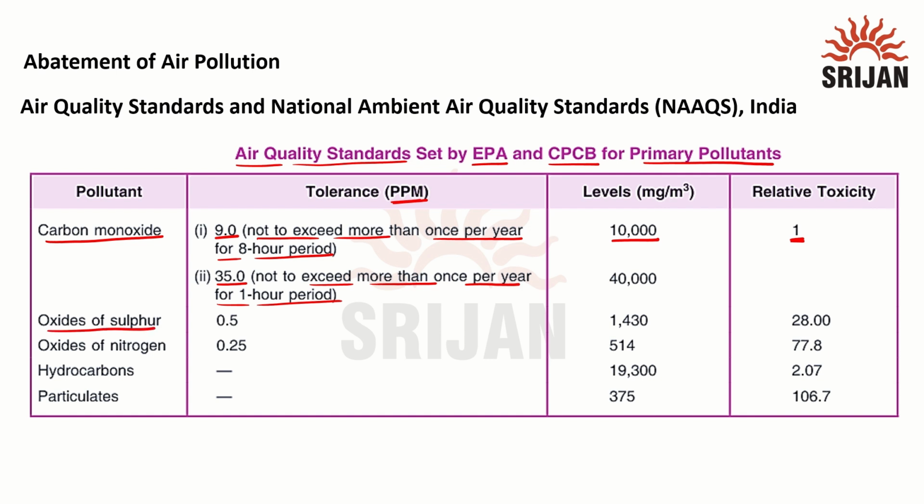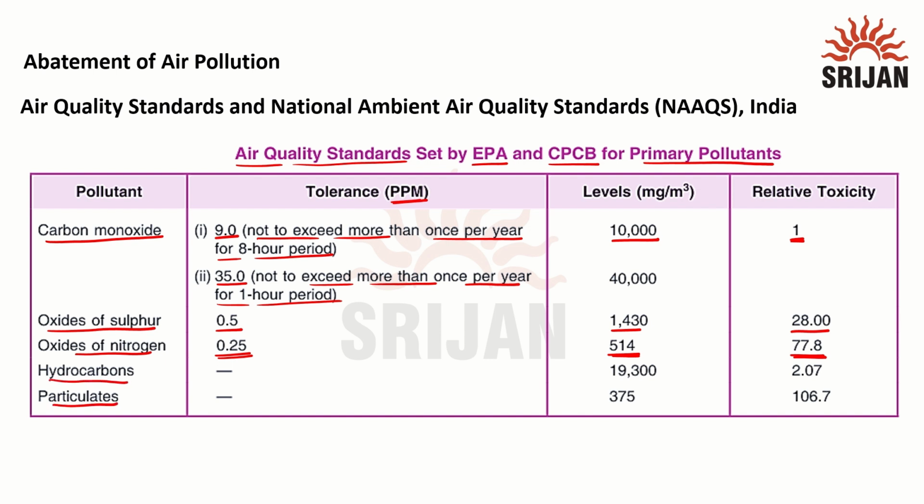Second, we have oxides of sulfur, whose tolerance level is 0.5, and we have 1430 mg per m cube, and relative toxicity is 28.0. Oxides of nitrogen have tolerance of 0.25 and levels should be 514. Next, relative toxicity is 77.8.